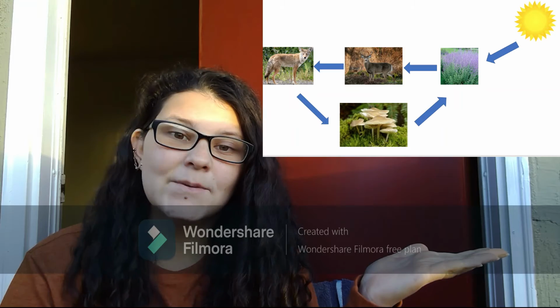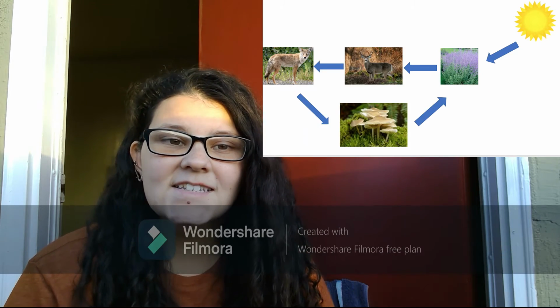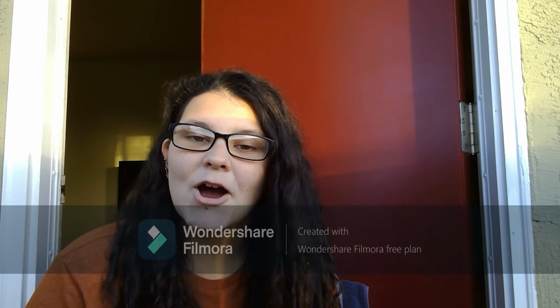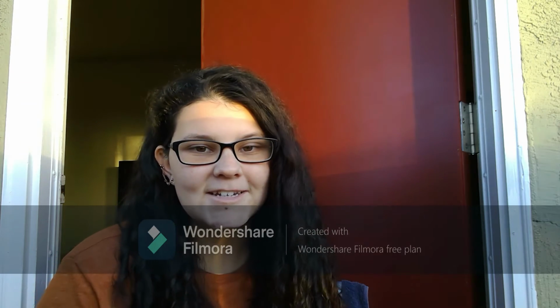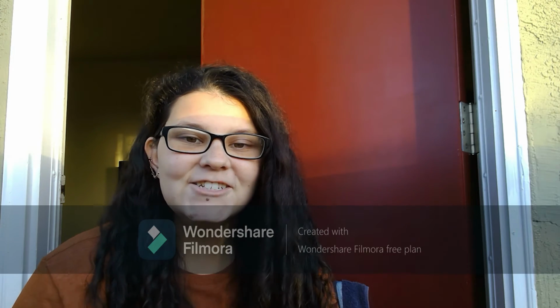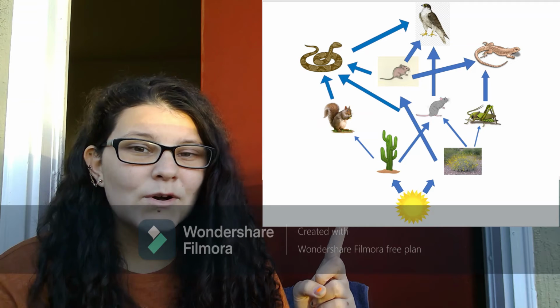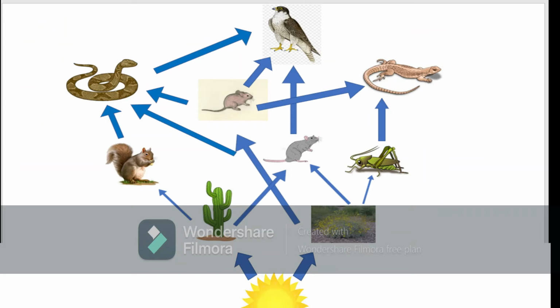Now, this is a fairly simple food chain, and there's usually a lot more interactions between our producers, our consumers, and our decomposers. The relationships in the environment can be very complex, and it can actually look something more like this. This is a food web. A food web is a collection of food chains. So when we have a lot of food chains that are together, it's called the food web. As you can see in this food web, it is a lot more complex than the food chain.